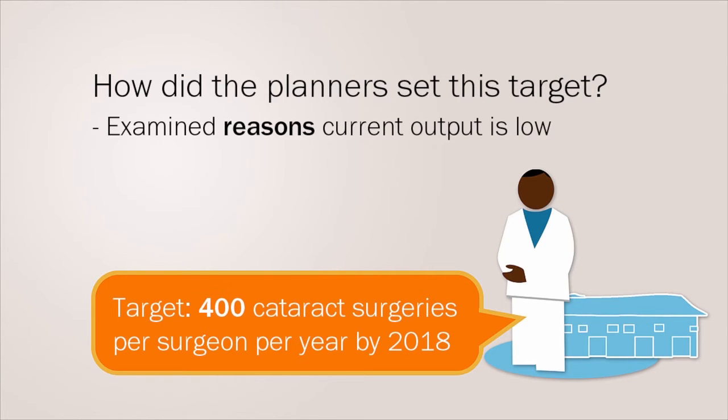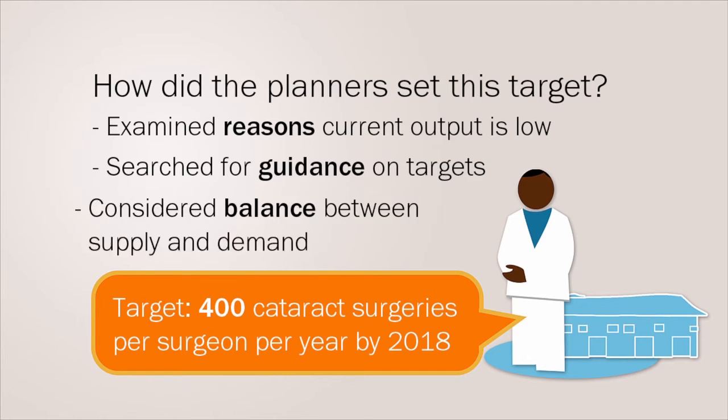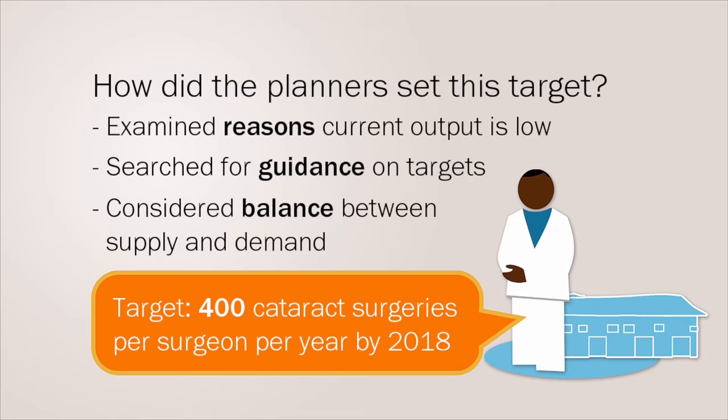Firstly, they examined the reasons why the present output is low. Then they searched for guidance from national and regional plans on the expected targets for cataract surgery rates. And finally, they considered the balance between supply of and demand for services in their population.